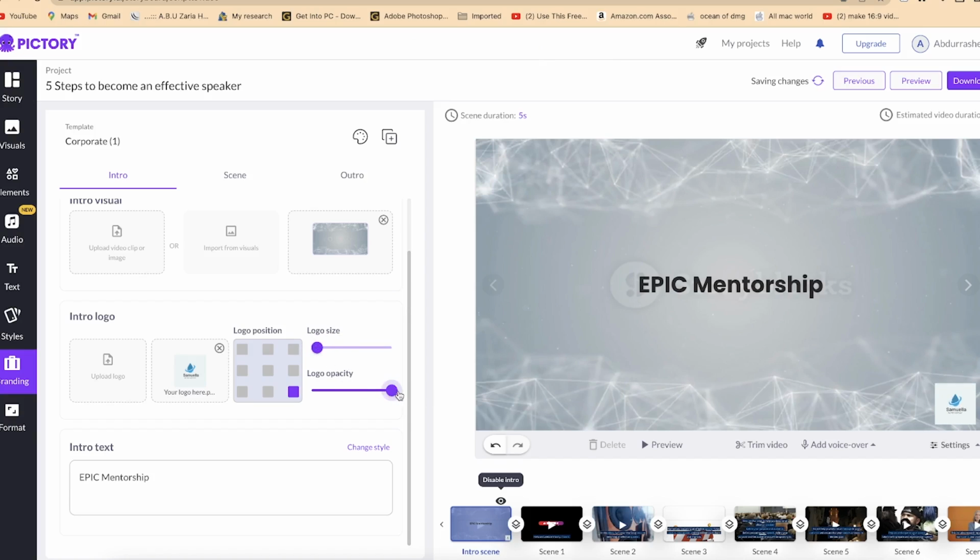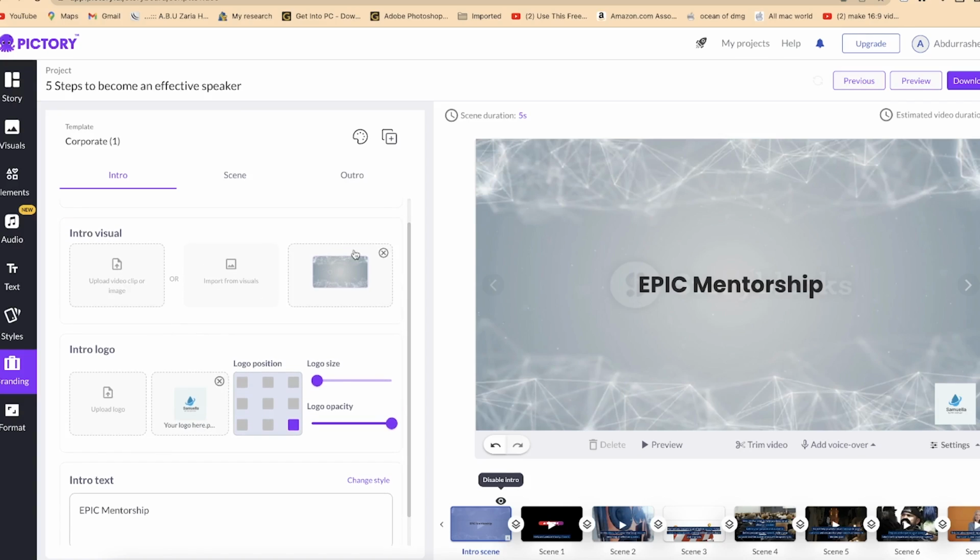Okay, and then you can increase or decrease the logo opacity from here. So let's say everything is set here. The text is here, Epic Mentorship, even though we don't have the Epic Mentorship logo at the moment, so we can just use this one. And for the intro visual, if you have any visual that you want to add, we can easily add it from here. Maybe a video you can easily add, and then you can check out the scenes.